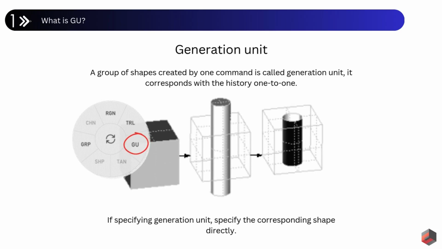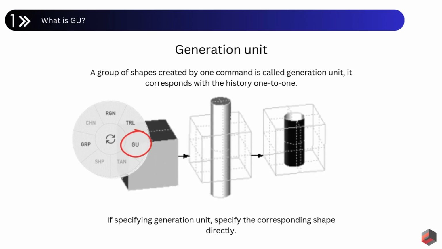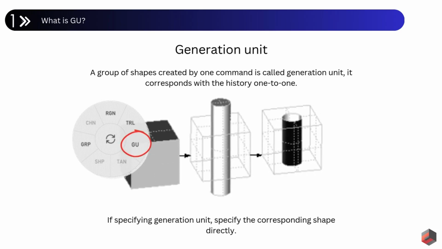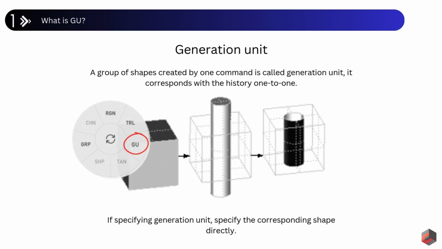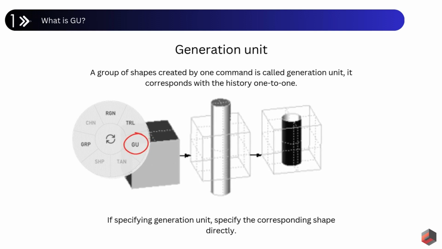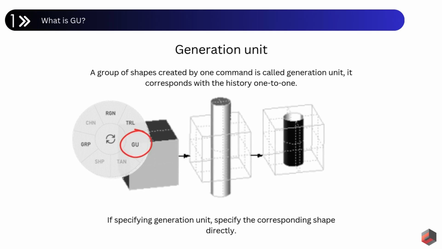GU stands for Generation Unit. It's a group of shapes created by a single command. Each GU corresponds directly to one operation in your history palette. This means that when you select a GU, you're directly selecting the shape it created.